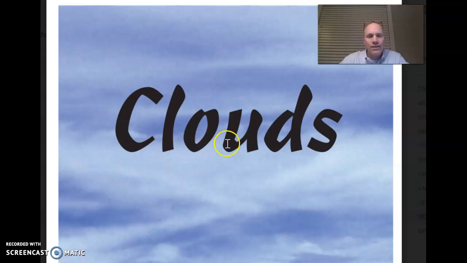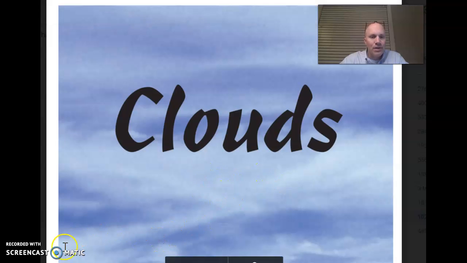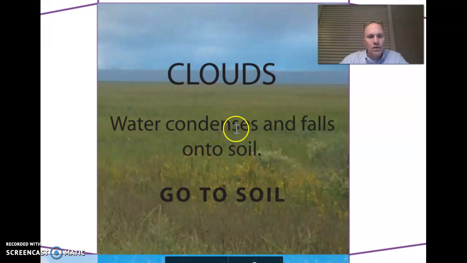So we're going to start our life in the clouds. From the clouds, the water is going to condense and it's going to fall onto the soil. And so we are going to go to the soil.